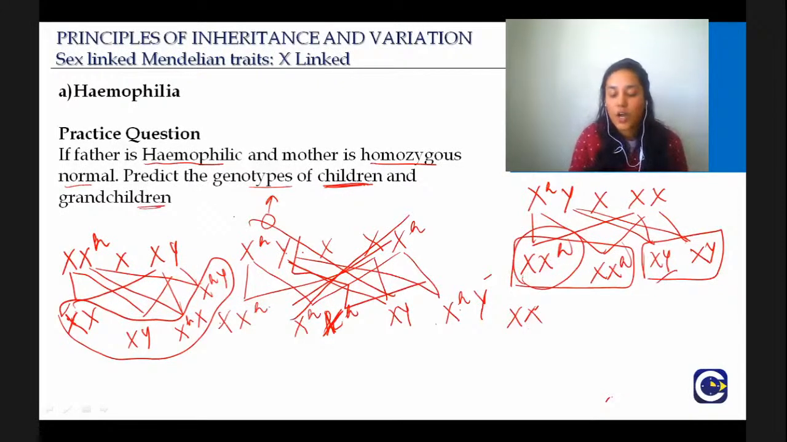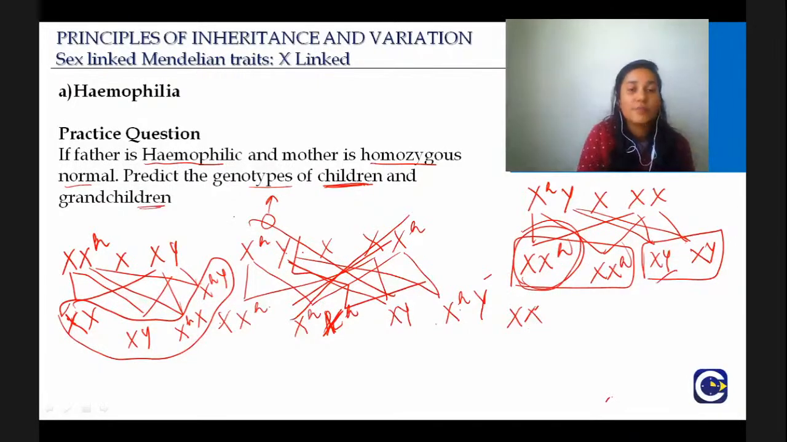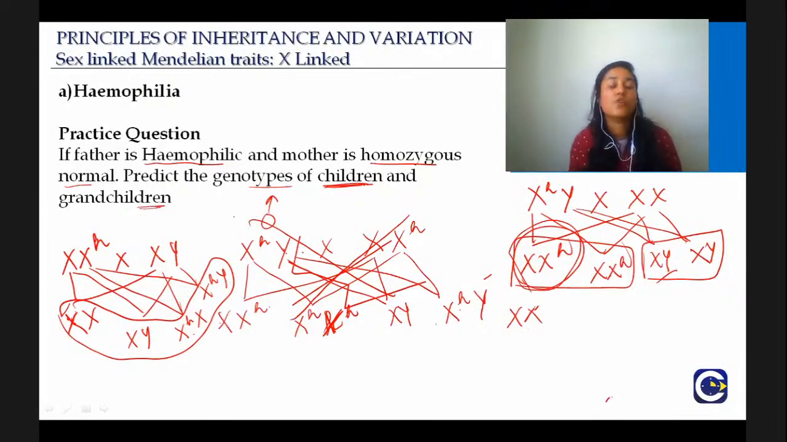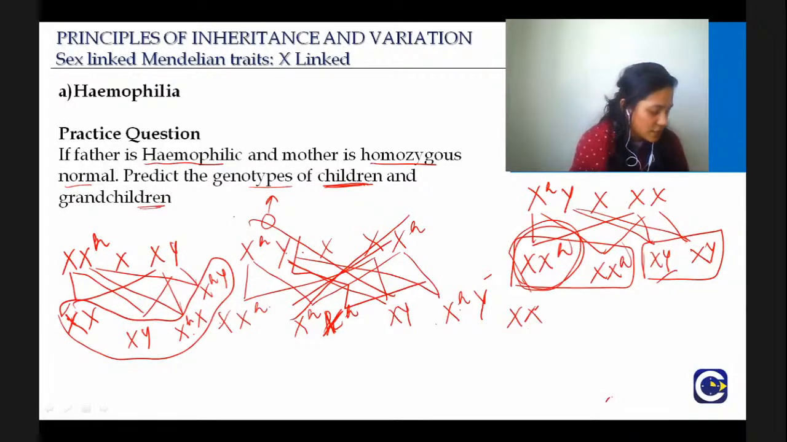So we already saw that in children there was this carrier female, and then when we cross this carrier female with the normal male, now we get again 4 different types. One is normal female, one is normal male. Then one is normal carrier female and hemophilic male. You see, these are the possible genotypes: one hemophilic male, heterozygous normal, normal male, normal female.